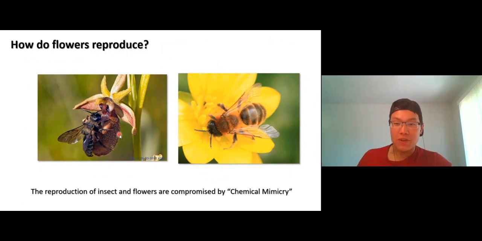Gets on the flower, right? And that's how the flower reproduces, using bugs and insects to help it reproduce. This chemical mimicry is so successful that it compromises the reproductive success in some types of insects. It's really working.